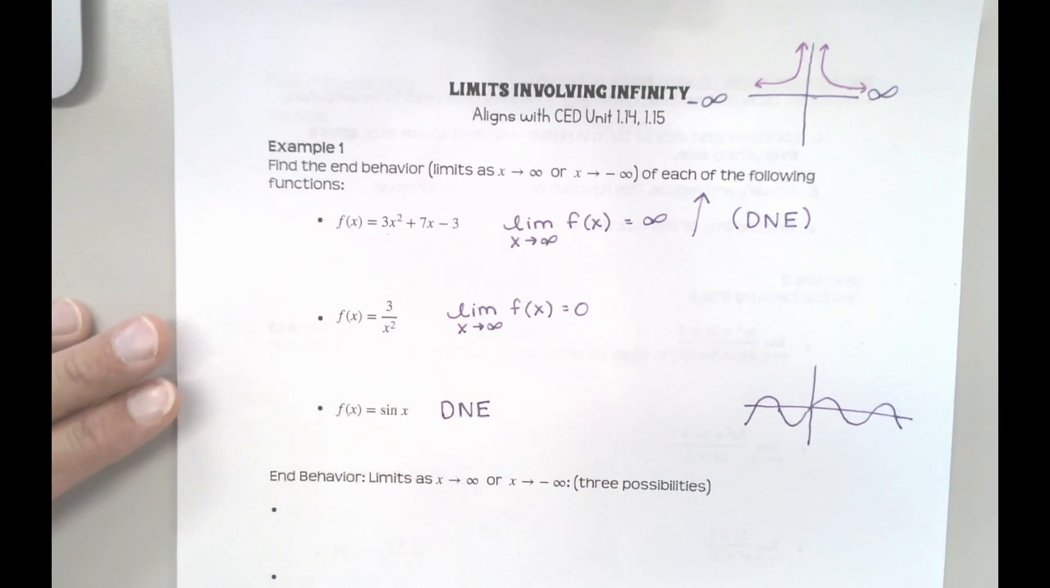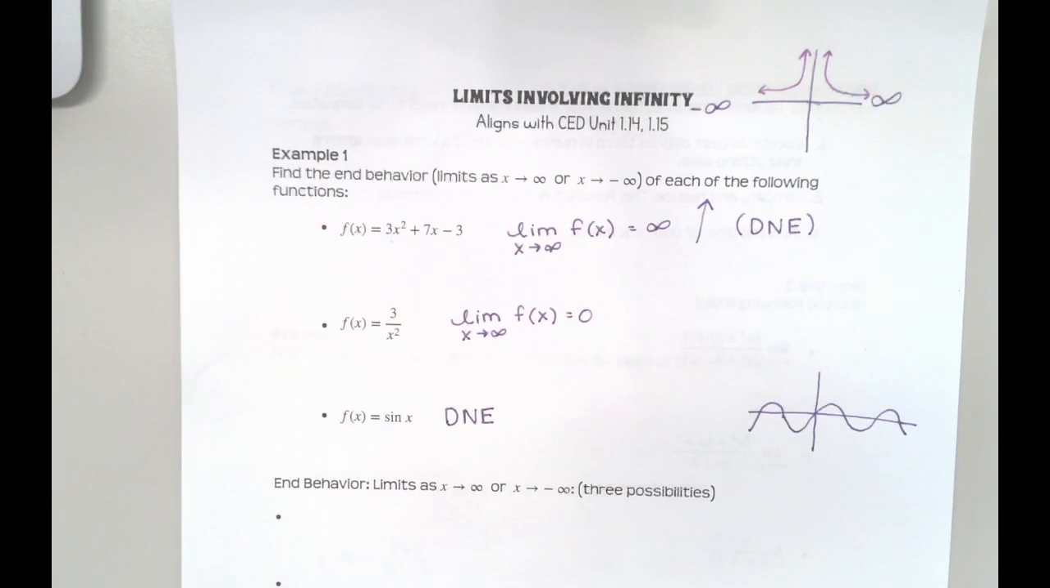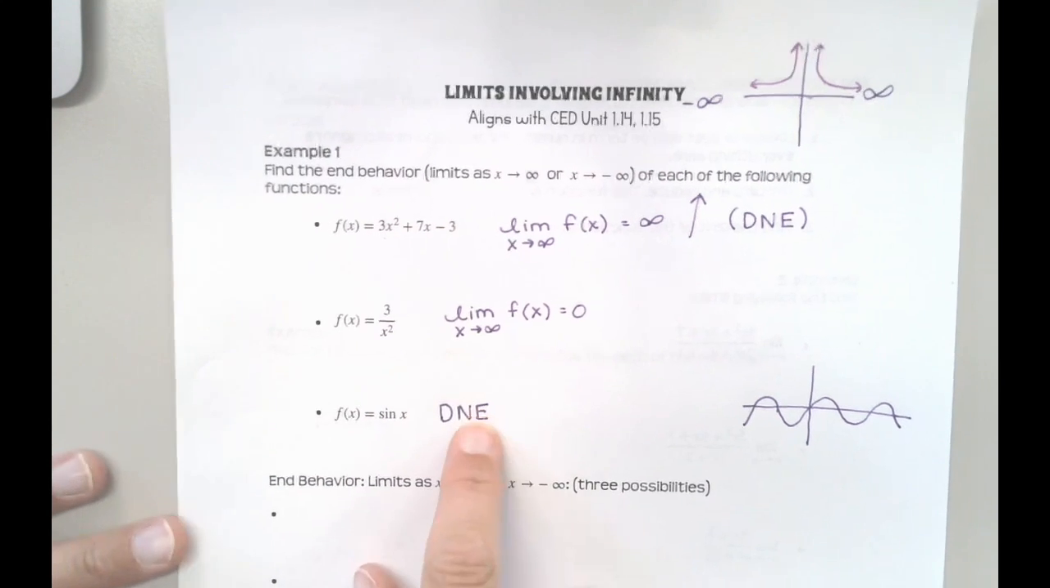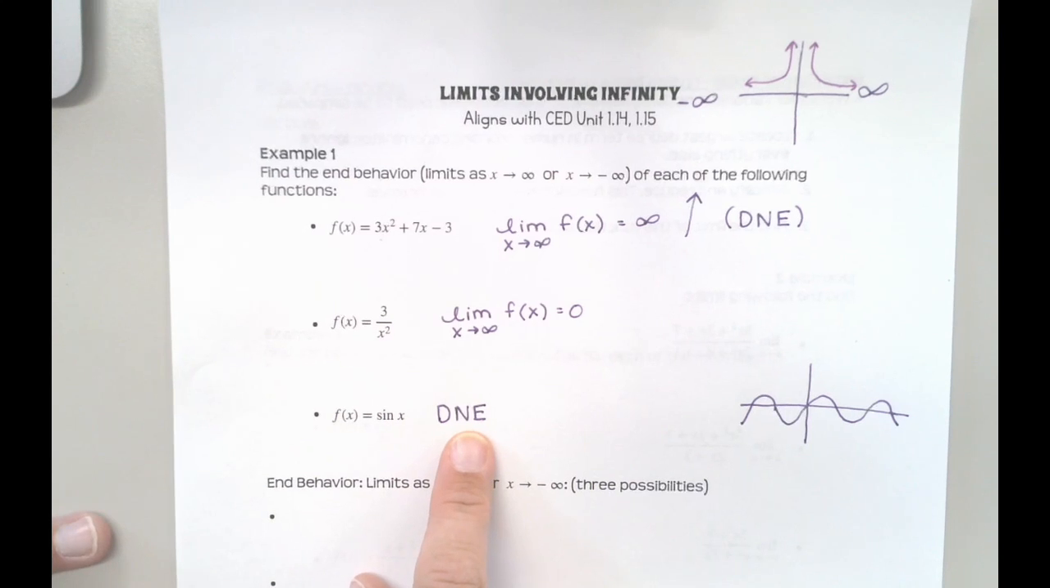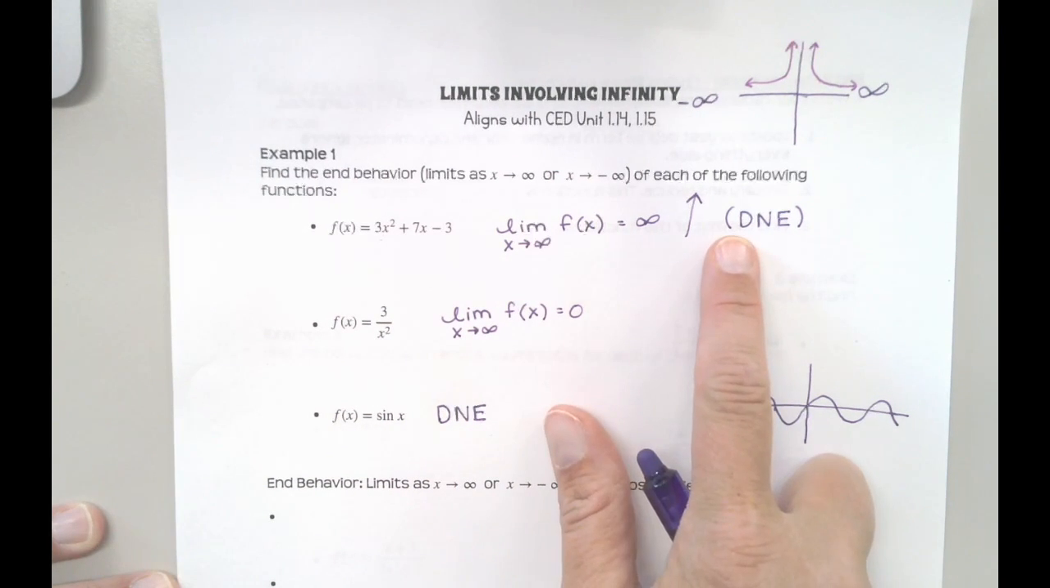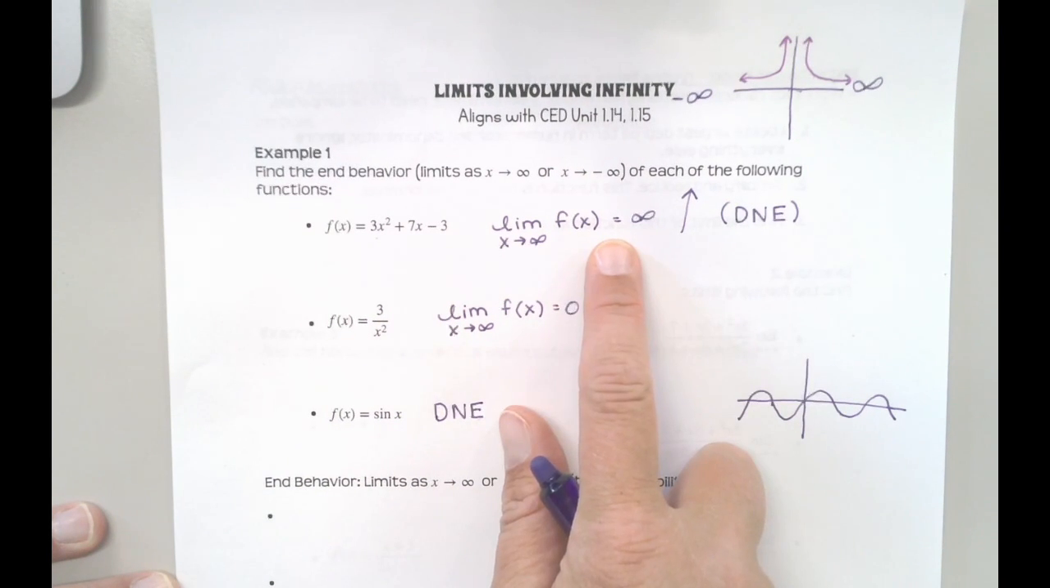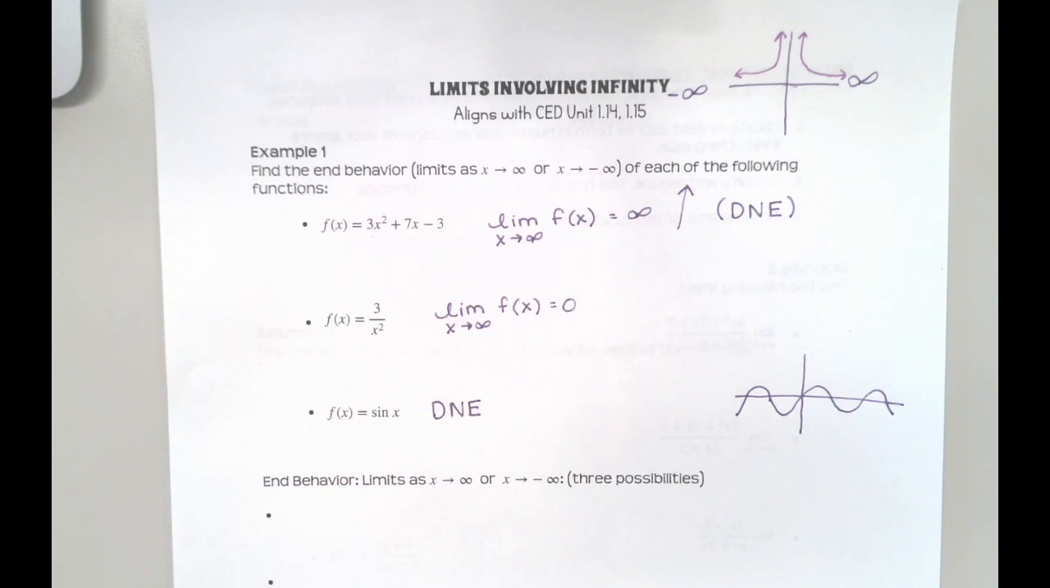Because there's no general trend to this thing over time. It's getting bigger, and then it's getting smaller, and then it's getting bigger, and then it's getting smaller, but it never grows or shrinks dramatically, okay? So this would be a DNE situation for sure. Okay, this is a DNE, but really it's a DNE because it's infinity. This is a true, like, hey, there is no limit here.